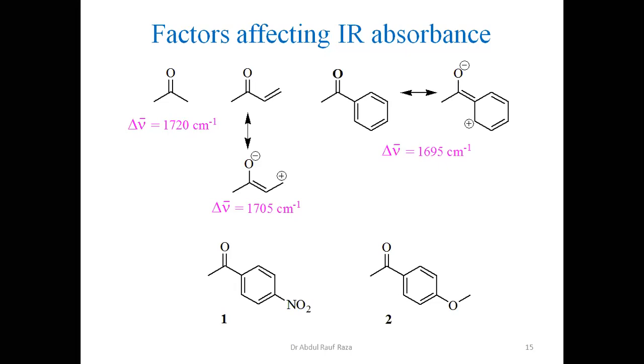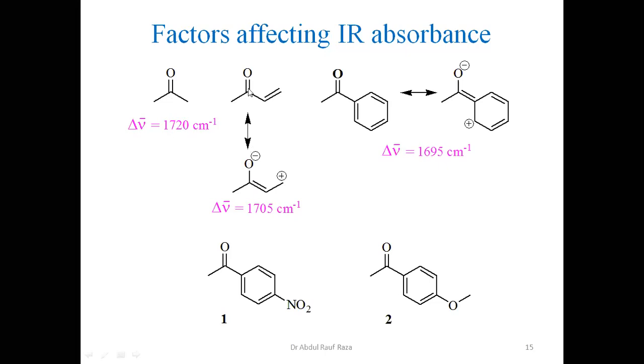So what is happening? Just focus here. In this acetone molecule, we have a carbon-oxygen double bond with 100% double bond character. But when it is in this resonance form, it has a carbon-oxygen single bond.